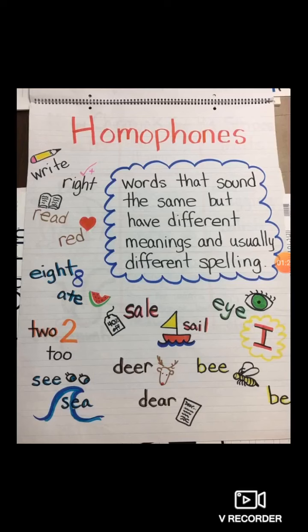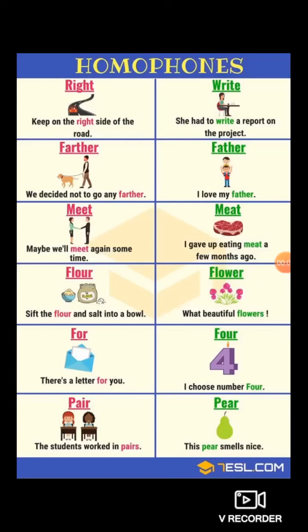Now, let's see this topic, homophones, with the help of more examples. Yes, students, now more examples of homophones are given here. Right, this example I have already told you. Then next is farther and father. F-A-R-T-H-E-R and F-A-T-H-E-R. These are two different spellings, two different meanings, but their sound is the same. They sound similar. That's why they are known as homophones.